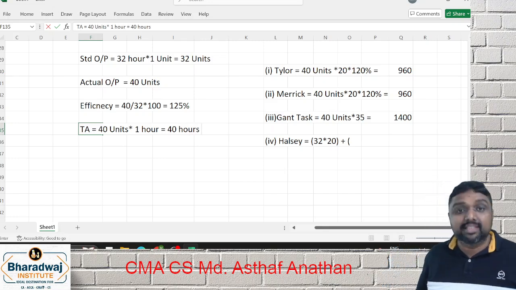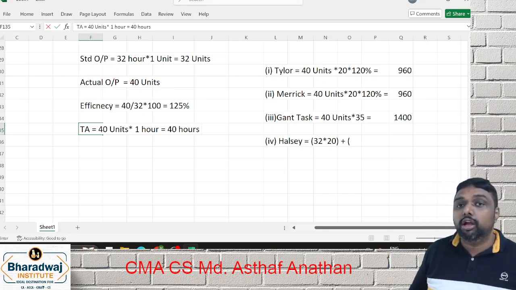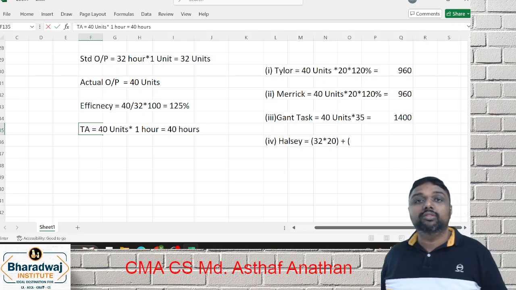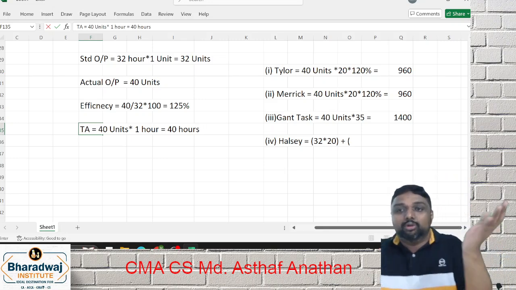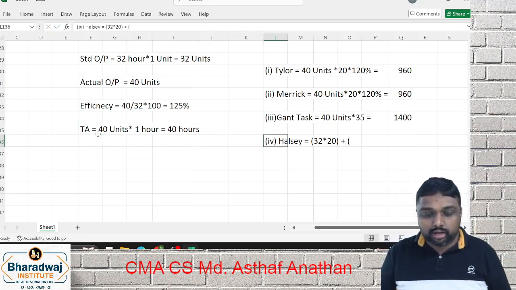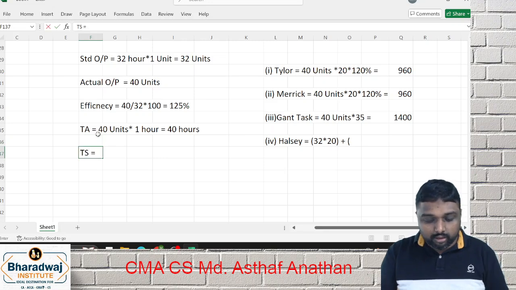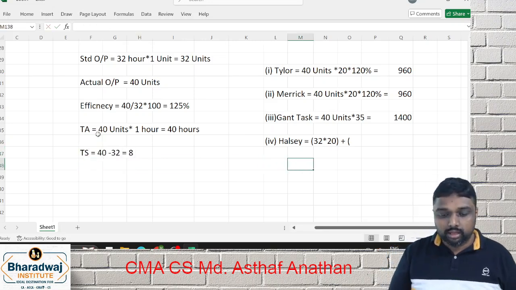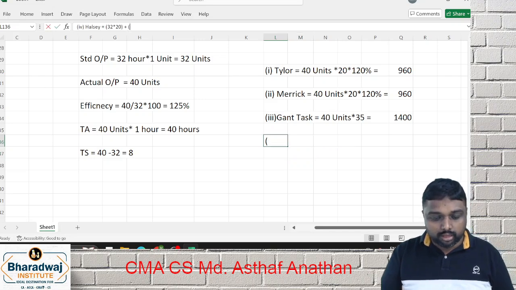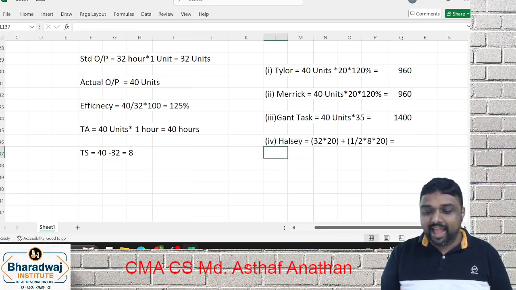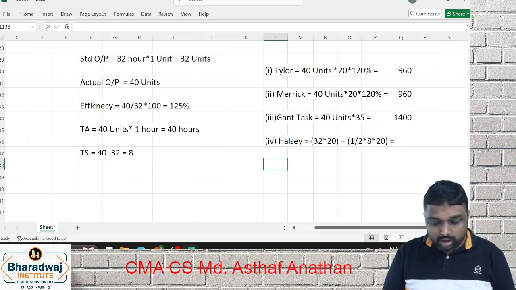Some questions give minutes. If minutes are given, you have to convert to hours, because your main calculation will be in hours. So the comparison must be in the same units. So time allowed is 40. What will be the time saved? 40, he completed in 32, so 8. It will come half of 8 into 20. Answer is over.